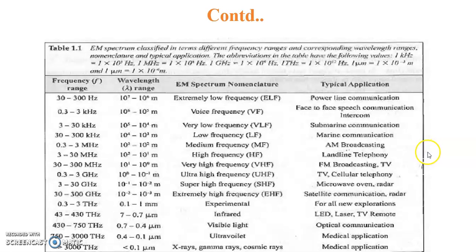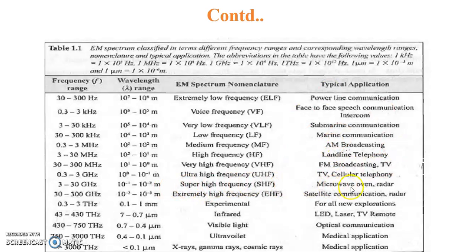Now here in this, all the applications are mentioned. For example, extremely low frequency is also considered, which is used for power line communication. Then the voice frequency range is used for face-to-face speech communication. Then the 3 to 30K frequency range is used for submarine communication. In this way, we can use the medium frequency up to ultra high frequency for AM and FM or TV broadcasting purposes, these middle waves.